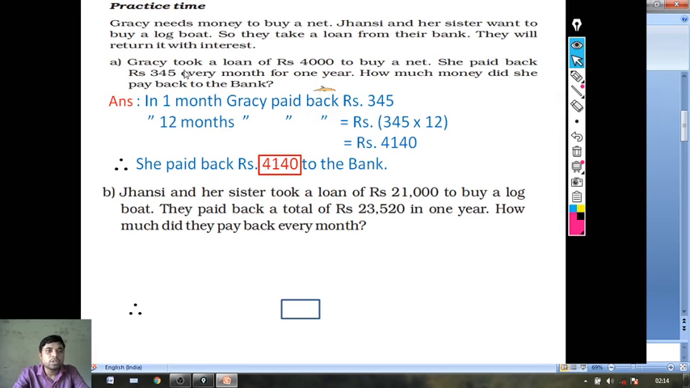Look, Gracie took a loan for 4,000, but when she paid back rupees 4,140, look, 140 rupees more she paid back. Why? Because this is the interest. The extra money is the interest. Is it clear, my dear students? Okay, come to the next question.